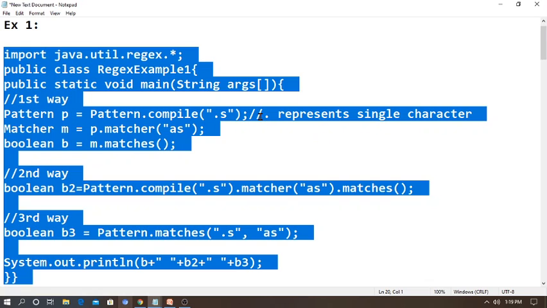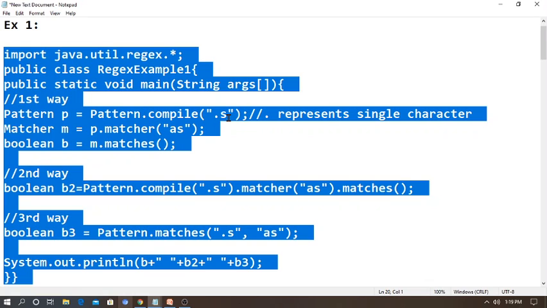Remember, when I give a dot, a single dot, that represents a single character. Also, Matcher m is equal to p.matcher(s). We just discussed the methods. Then boolean b is equal to m.matches(). Boolean is a type that always says either true or false. If a match is available, it says true; otherwise, it says false. So here Pattern p is Pattern.compile.